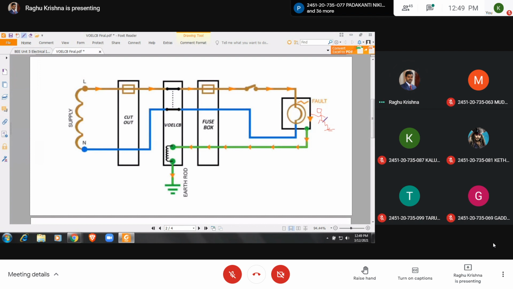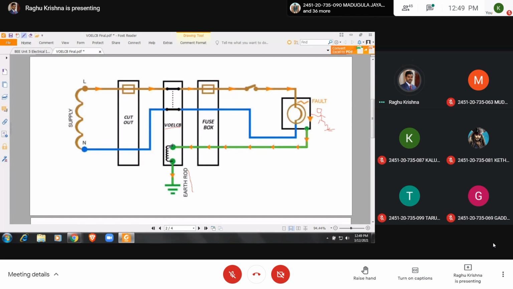Now here we are going to use this voltage operated ELCB. So here the metal frame, I already showed you that this is the voltage coil or the relay coil. One end of the coil is connected to the metal frame, and the other end of the coil is connected to ground. So here you can see the earth rod. Using this earth rod, it is connected to ground. Now here, when a fault occurs, instead of going to the body, the current will go to this voltage coil and to the earth.